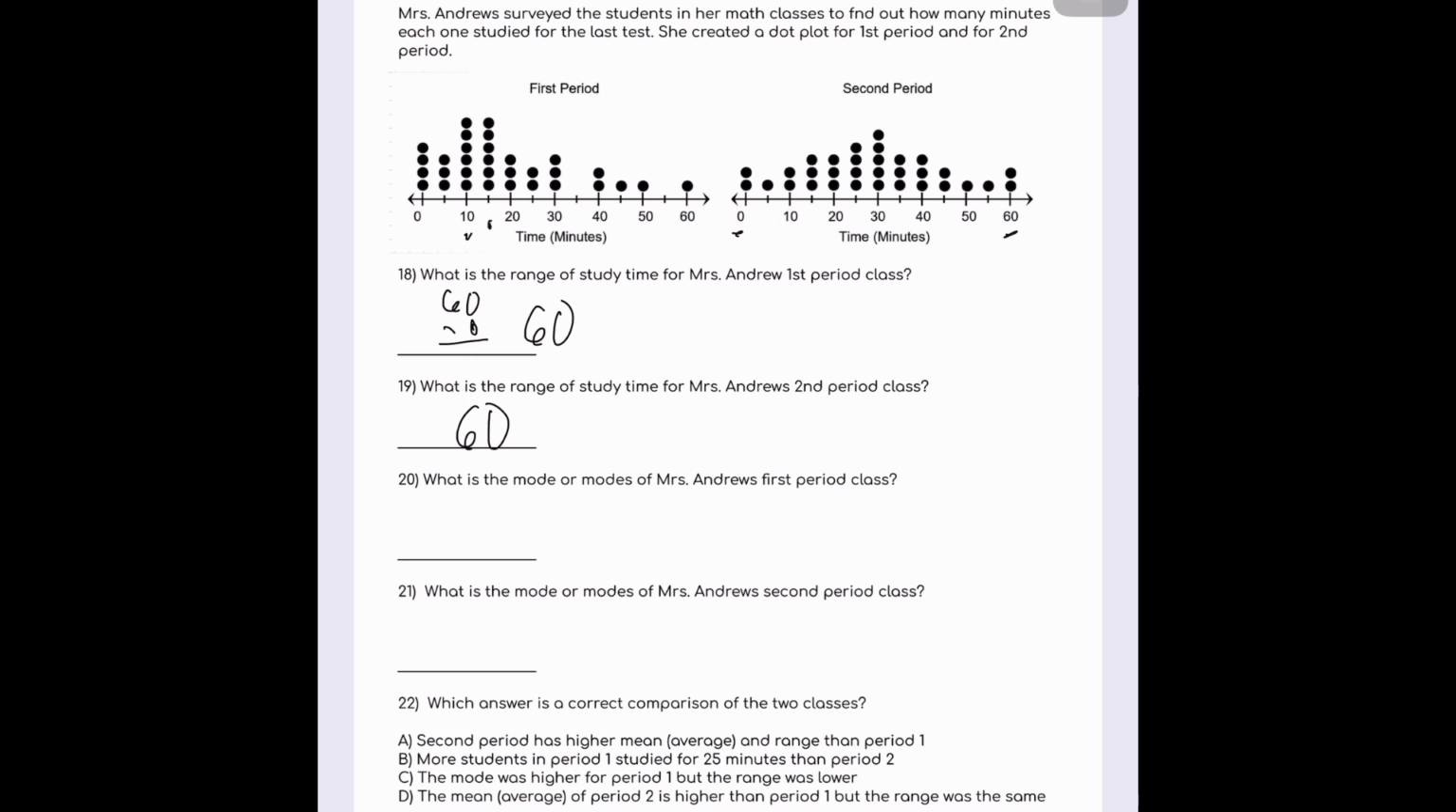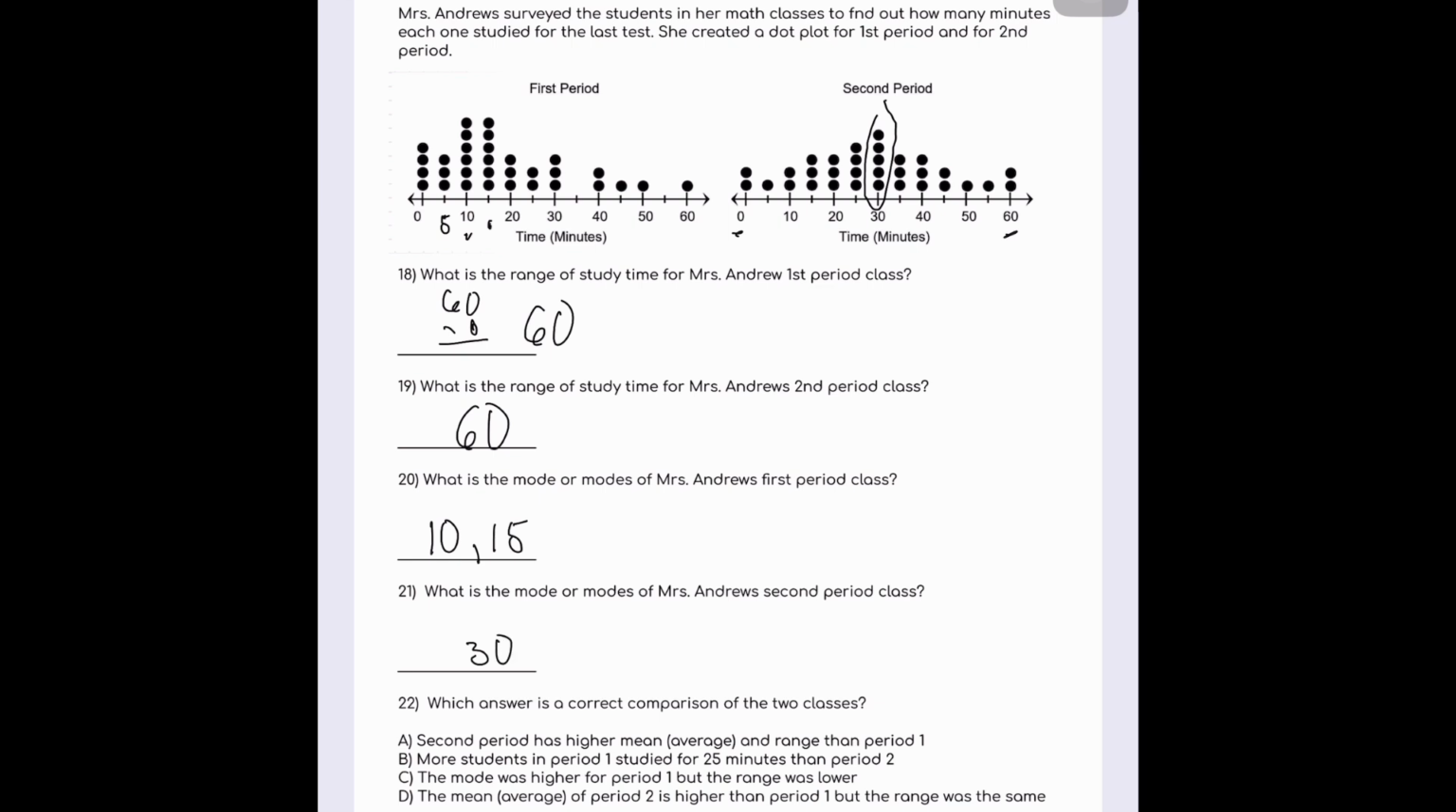So we have to be careful with this. Not all parts of this number line are labeled, so we have to know what's halfway between 0 and 10. Halfway between 0 and 10 is 5. So these ticks on this line are going up by 5. So what is the mode or modes of this first period class? 10 and 15 are both the modes. Remember, if there's a tie, there could be more than one mode. What is the mode or modes of Mrs. Andrews' second period class? Well, the number that comes up the most is 30. There's only one mode for that.